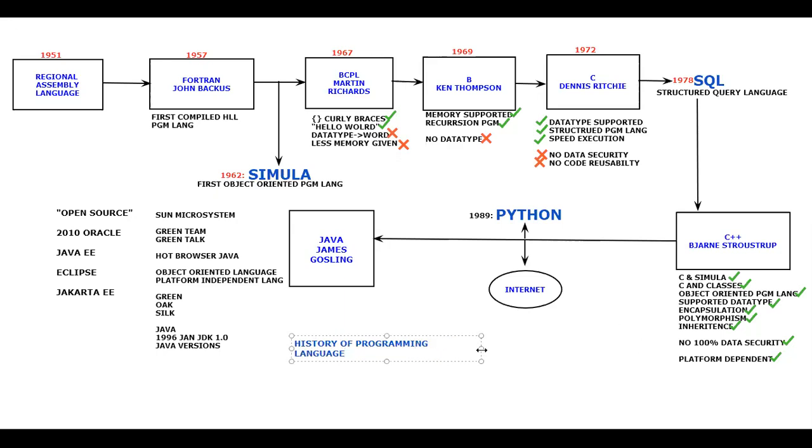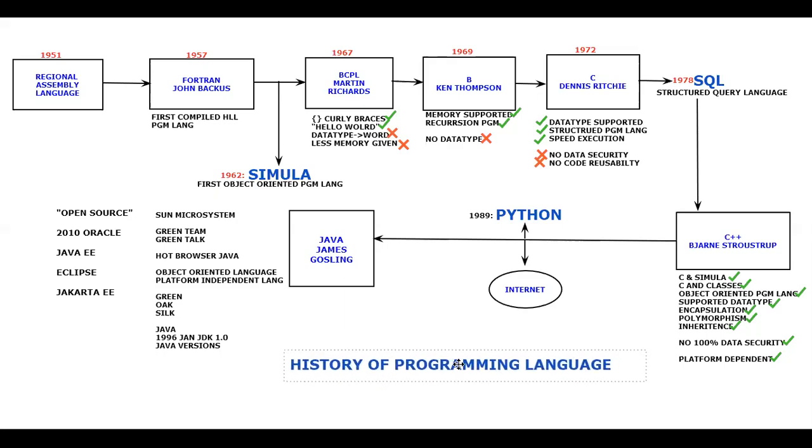So this is all about the history of the programming language from 1951 till 1995. I have forgotten to give the year. It was launched in 1995, and the JDK was released in January 1996, but officially it was announced in May 1995. So it was 1995, is all about.